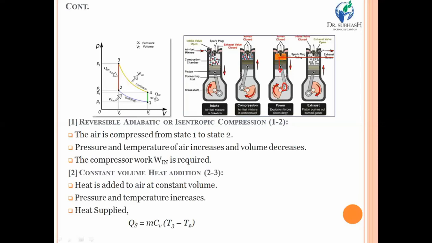It will rotate a crankshaft through connecting rod and crank mechanism. So this is the process number 3 to 4. Now we are coming across the process number 4 to 1. Look at this, this is the process of constant volume, and in that particular process, heat is rejected to the surrounding. That means Q is out from that particular process.